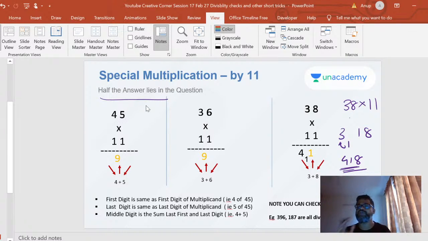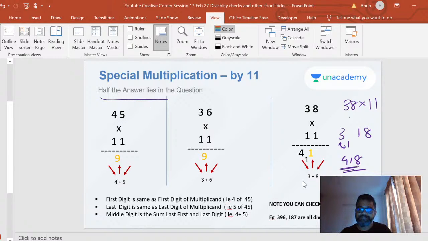Of course, when you have a carry, you've got to do that. Ensure that you don't forget that carry. Carries are very important. You've got to keep that on the side and bring it to the next number. So 38 into 11 was 3 and 8, and 1 is a carry, so that becomes 4, 1, 8.